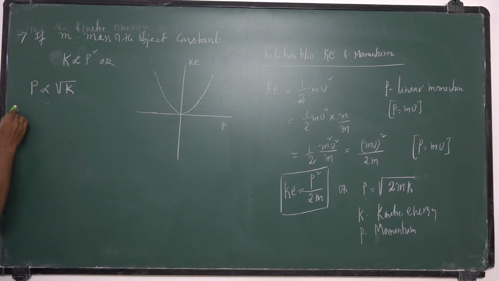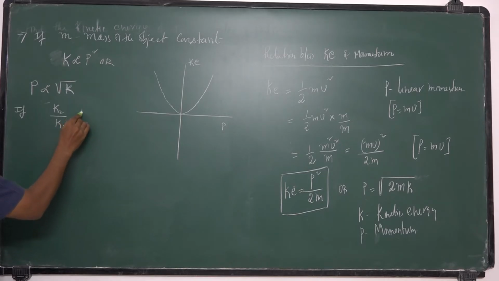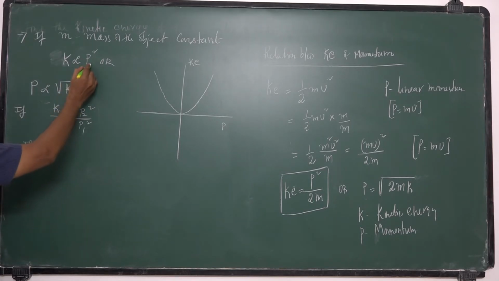That means k2 by k1 is equal to p2 square by p1 square. That means if momentum changes by some x%, how much does it change in kinetic energy? Suppose the momentum changes double, how much percentage change in kinetic energy?